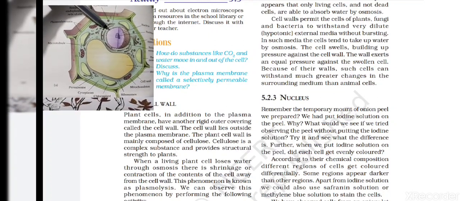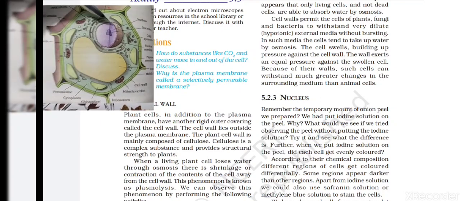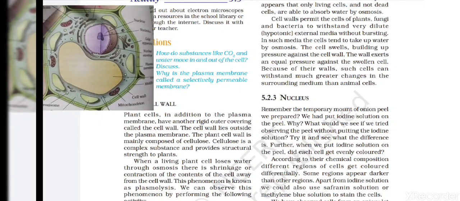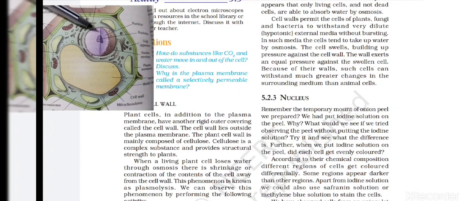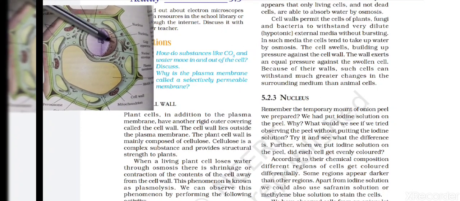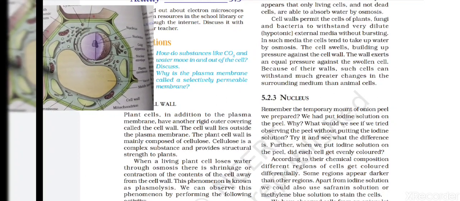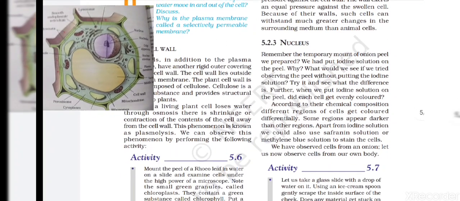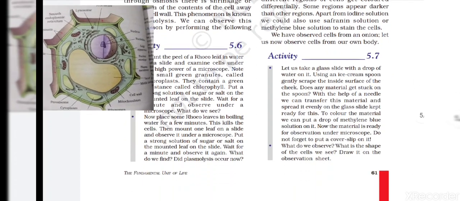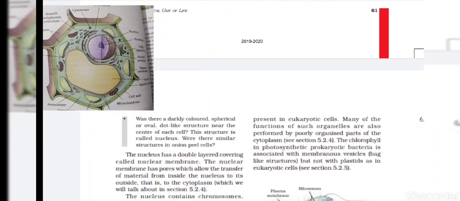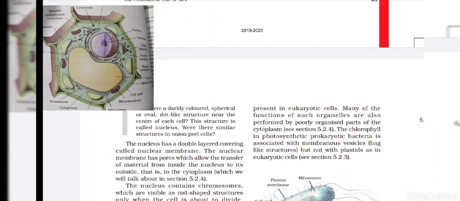Here you can see the structure of the nucleus. This is the nucleus, which is a round circular structure, and it is a double membrane structure. It is surrounded by a double membrane, a double layer.